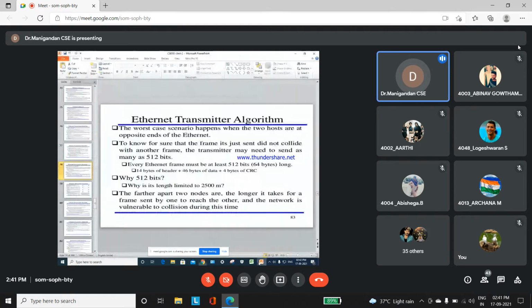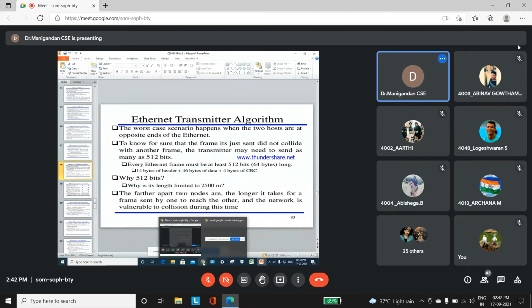Sorry for the interruption. To know for sure that a frame did not collide with another frame, the transmitter needs to send 512 bits. If the collision has not occurred, the minimum to be transmitted is 64 bytes for each frame. In bit conversion, that is equivalent to 512 bits. For each frame, an Ethernet frame will use a minimum of at least 512 bits.